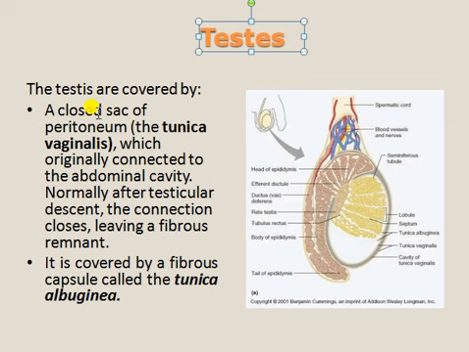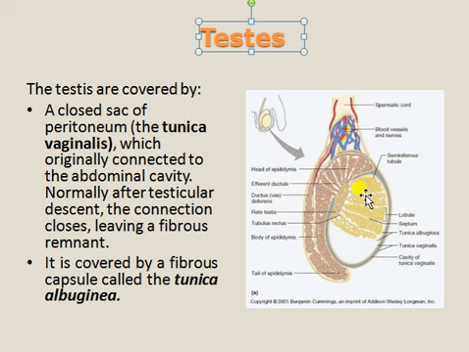The testes are covered by a closed sac of peritoneum, the tunica vaginalis. The tunica vaginalis is originally connected to the abdominal cavity; after testis descent, the connection closes, leaving a fibrous remnant. It is covered by a fibrous capsule called the tunica albuginea. So this is the tunica vaginalis, and this is the tunica albuginea.